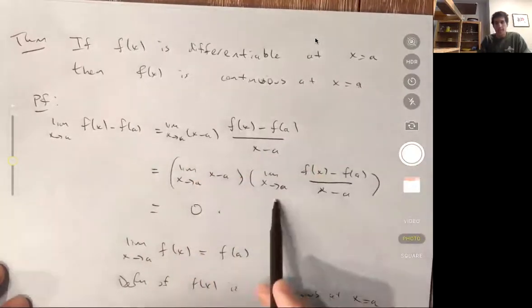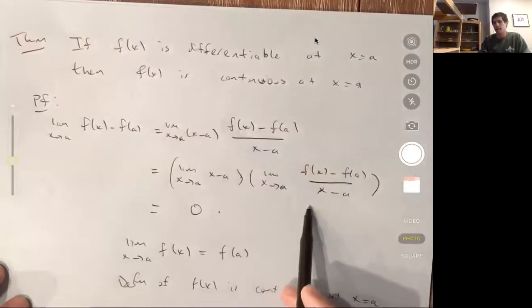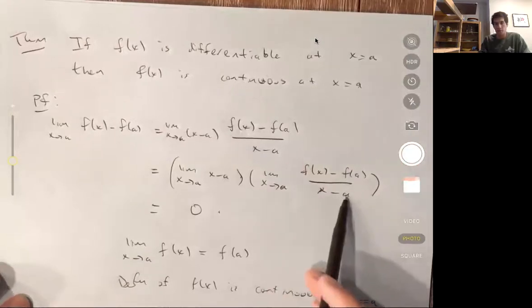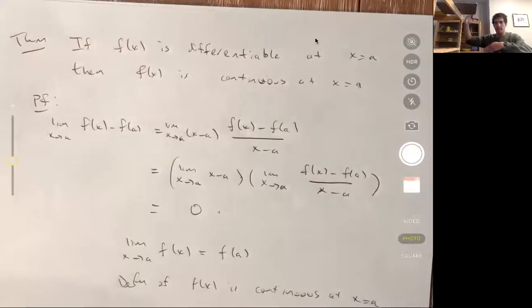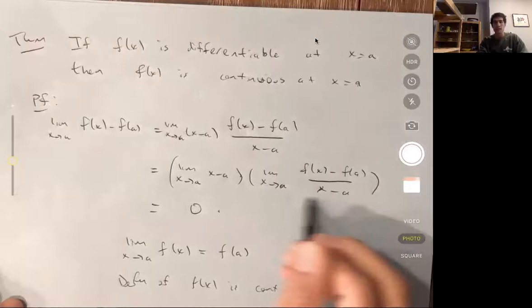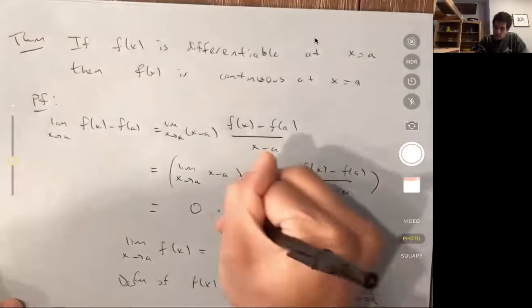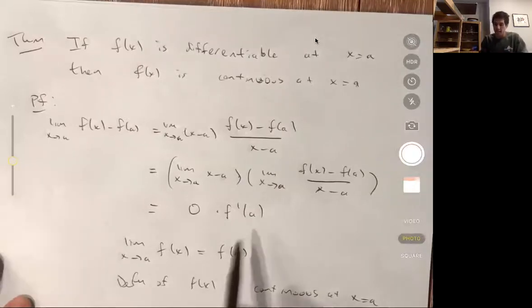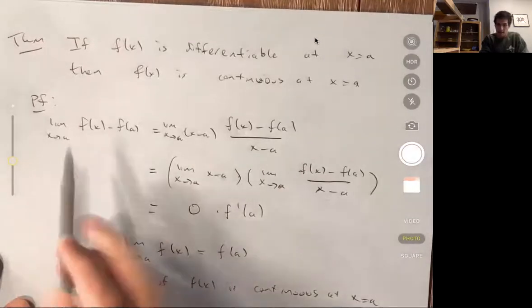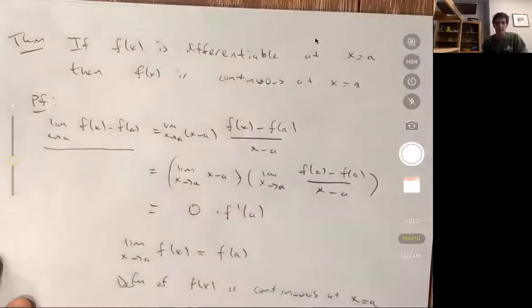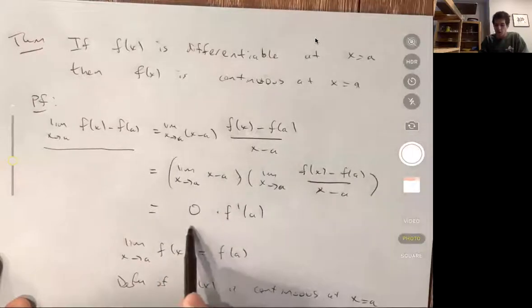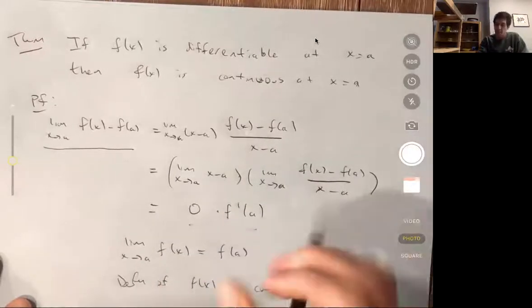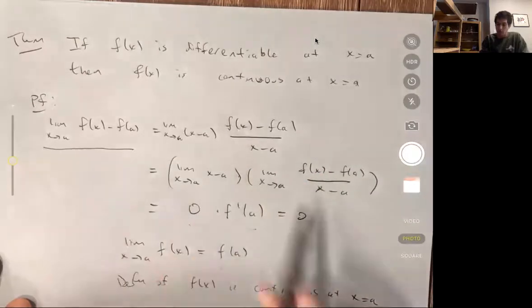And this one is the definition of the derivative at a. X is going to a, and this is the difference quotient between x and a. So I'm taking the secant line between these two points, x and a, and squeezing them together. And by assumption, this exists. This is the derivative. So it's 0 times this number, f prime of a. f prime of a is just some number. It's the slope at that point. And so the limit of f of x minus f of a is equal to 0. 0 times whatever number this is, is 0. So this limit is equal to 0.